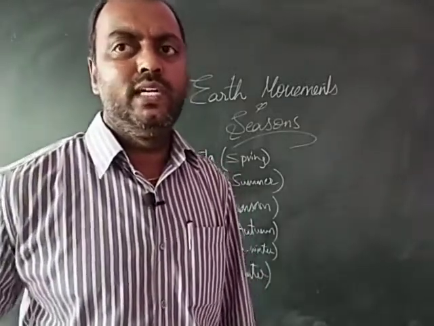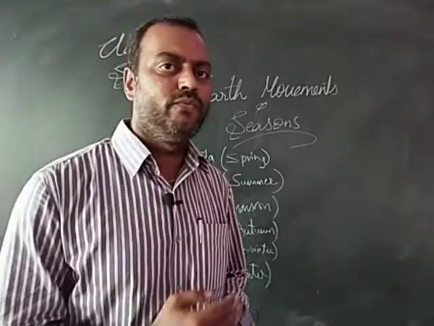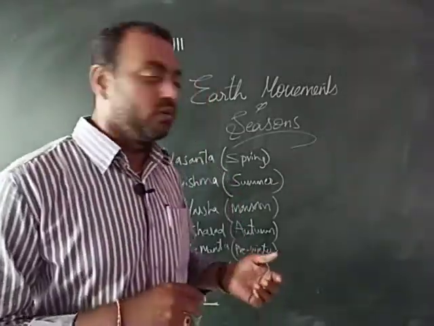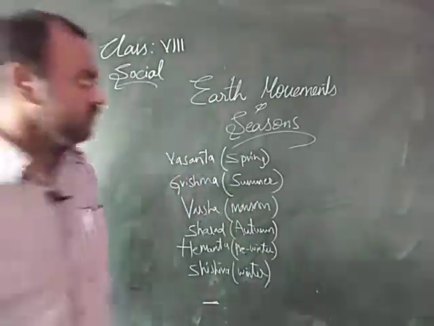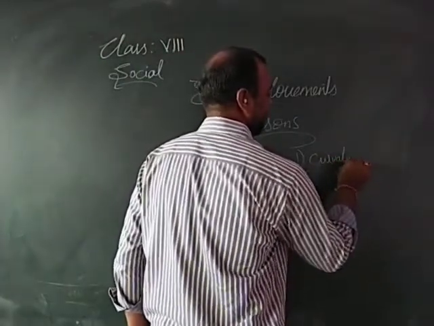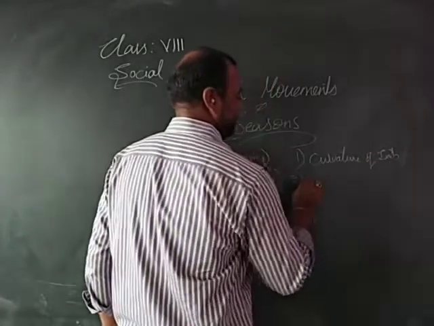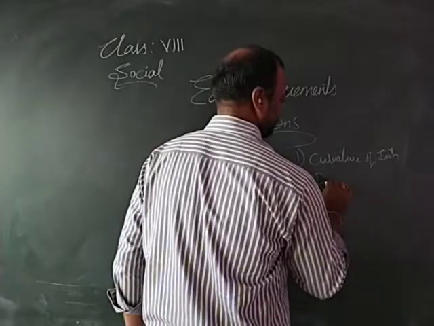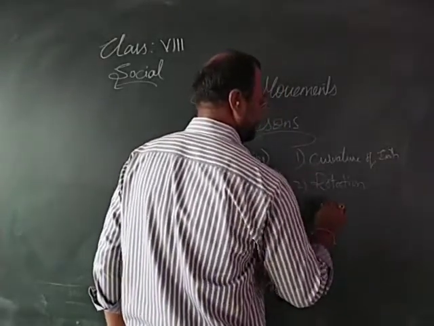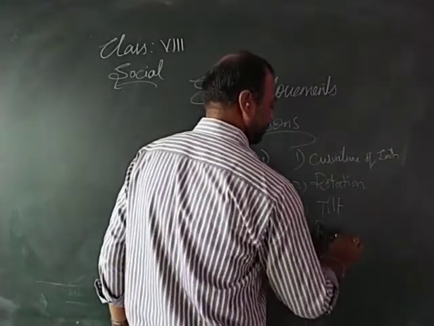So the changes in the seasons occur because of these 4 factors. The first factor is about the curvature of the earth. Second factor is about the daily rotation of the earth. Third factor is about the tilt. And fourth factor is about the revolution of the earth.